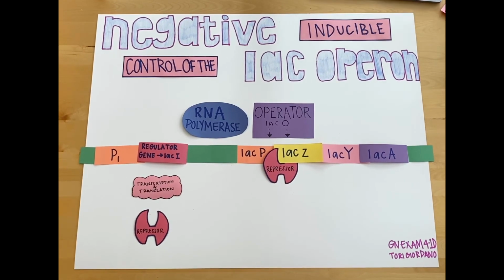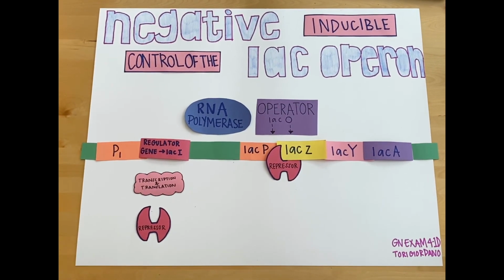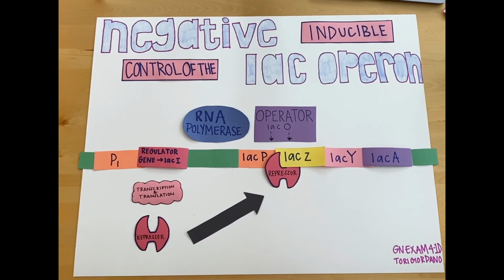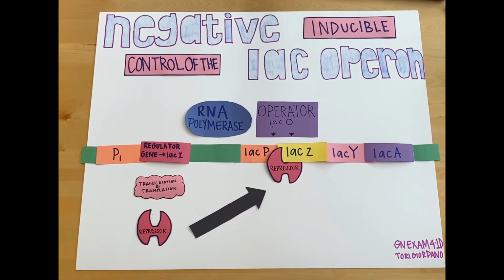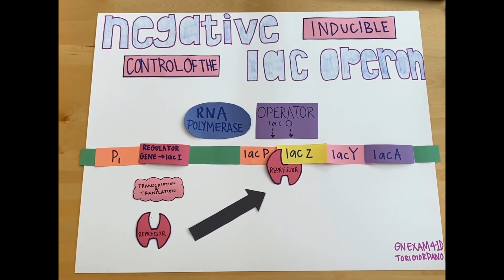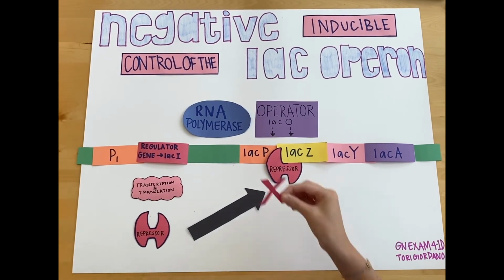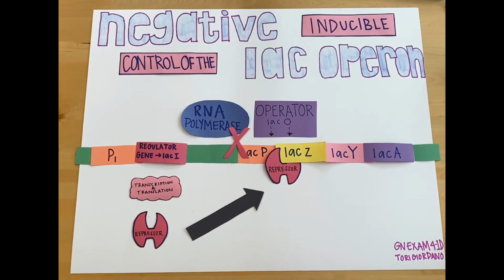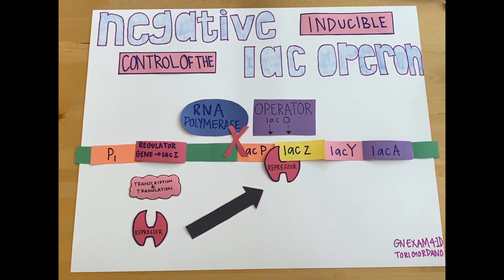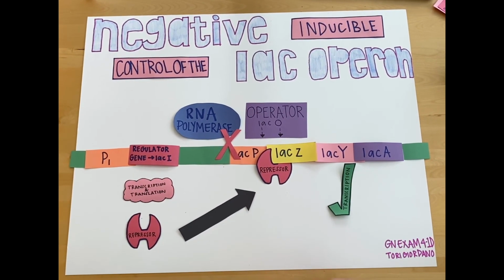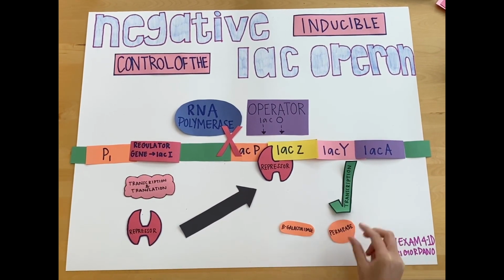The regulatory gene known as LAC-I codes for the repressor, which will bind to the DNA at the operator known as LAC-O. LAC-P is the promoter, which is where RNA polymerase will bind. The operator region overlaps with the promoter region. This means that if the repressor is bound to the operator, then RNA polymerase cannot bind to the promoter region. The structural genes are LAC-C, LAC-Y, and LAC-A. These three genes code for the proteins as follows: beta-galactosidase, permease, and transacetylase.